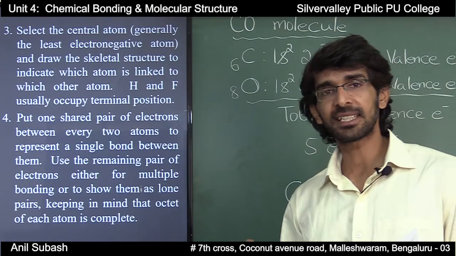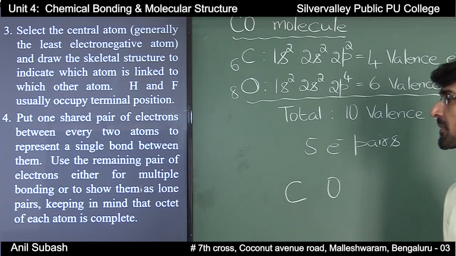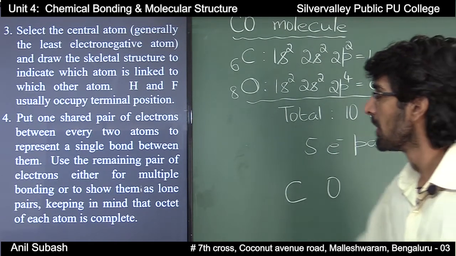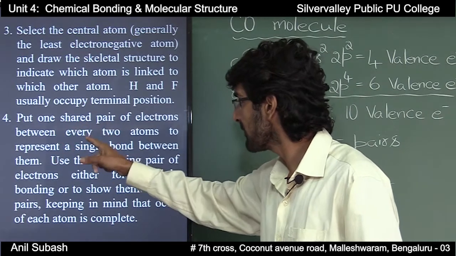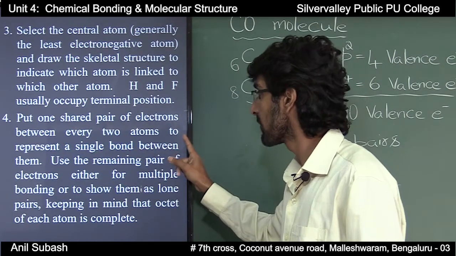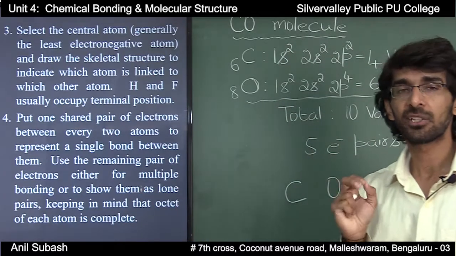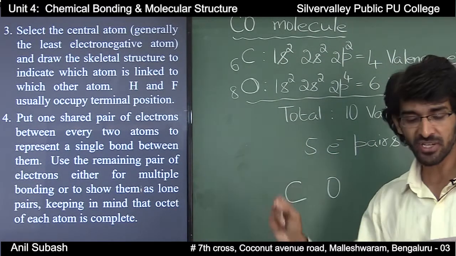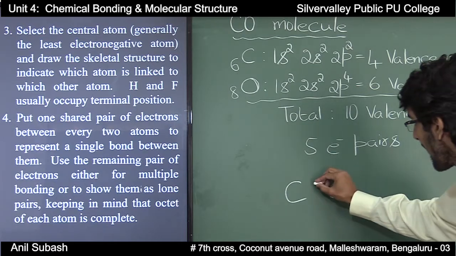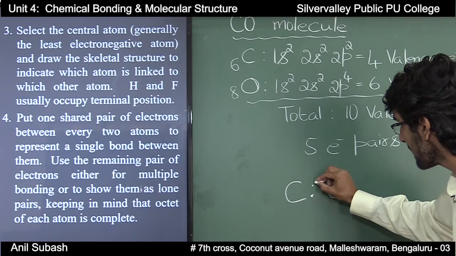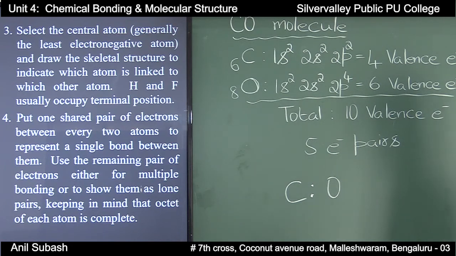So we have written the skeletal structure for carbon monoxide, which is CO. Next, what are you supposed to do? Put one shared pair of electrons between every 2 atoms to represent a single bond between them. So what have I done? I have put one shared pair of electrons between carbon and oxygen.